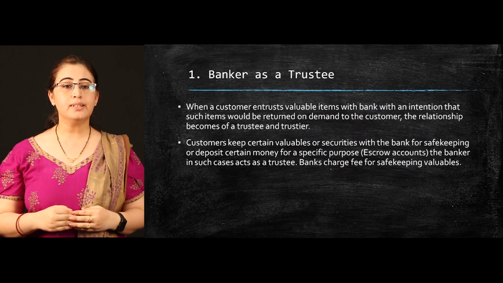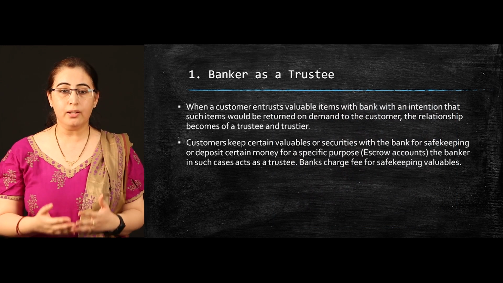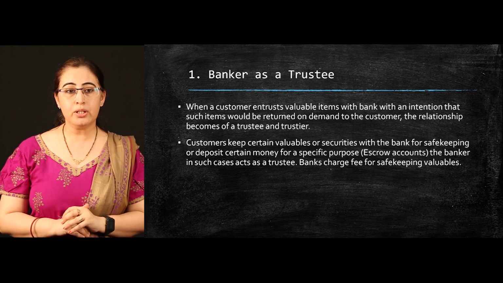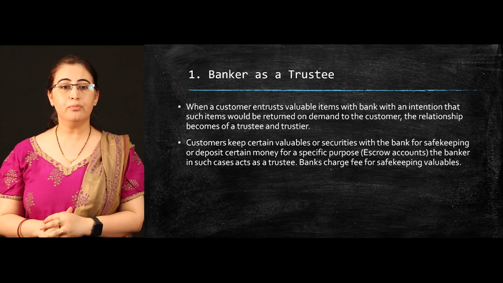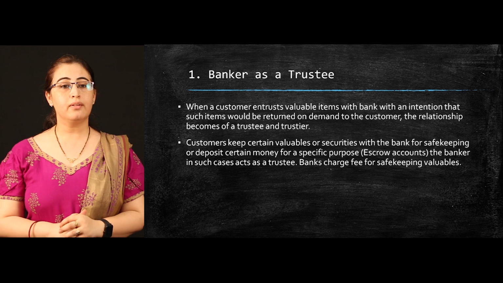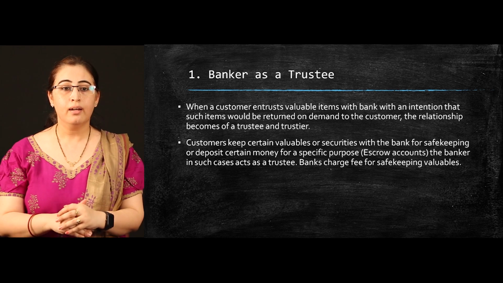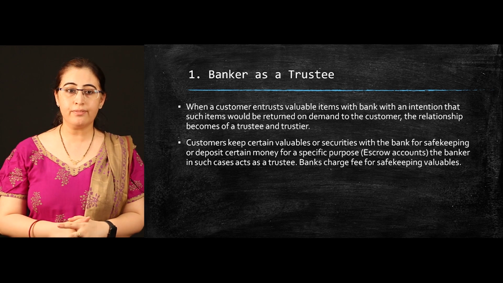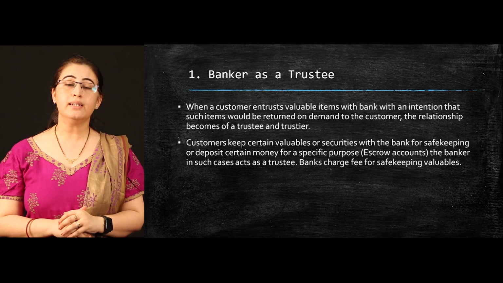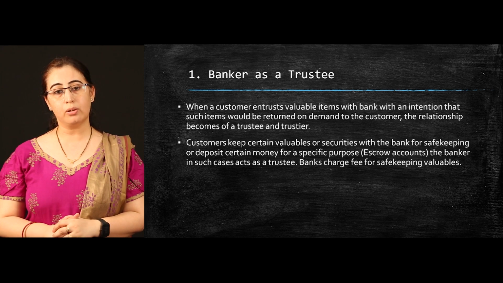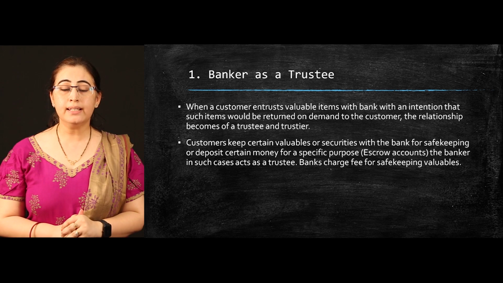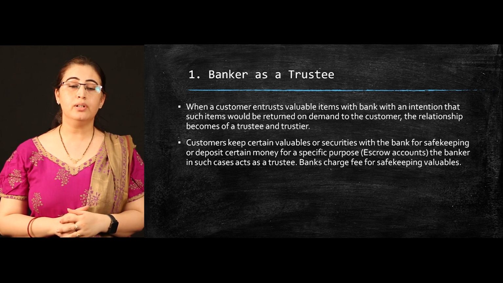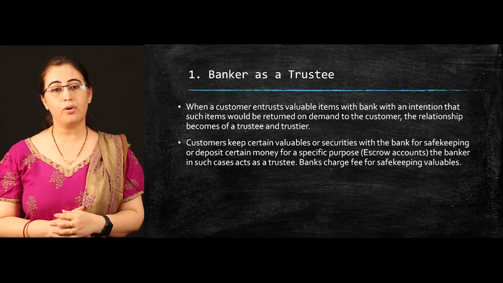When a customer entrusts valuable items like jewelry, gold and any important papers to the bank with the intention that such items would be returned on demand, the relationship becomes that of a trustee and trustor. The customer keeps certain valuables or securities with the bank for safekeeping, or deposits certain money in a specific account. These types of accounts are called escrow accounts. The banker in such cases acts as a trustee, and for this the bank can charge a particular amount. These are the service charges of a bank.